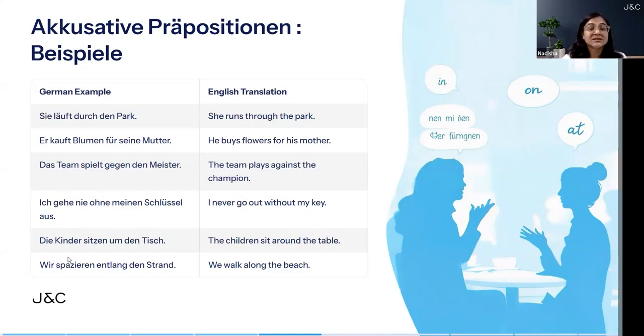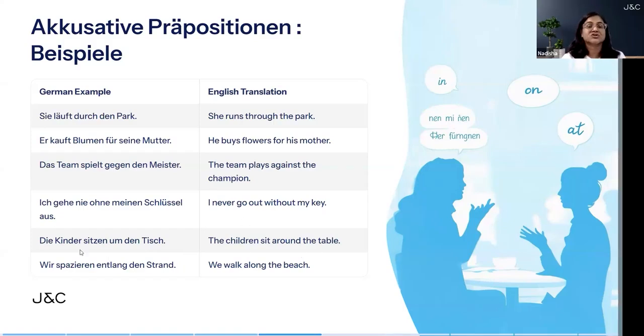Next is "Die Kinder sitzen um den Tisch." Um is around. It is an accusative preposition. It will make the noun next to it accusative. Tisch is masculine accusative here. That's why we have put den as the definite article. "Die Kinder sitzen um den Tisch." The children sit around the table.